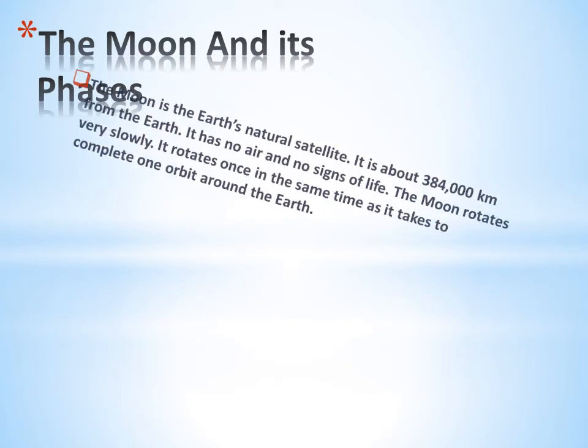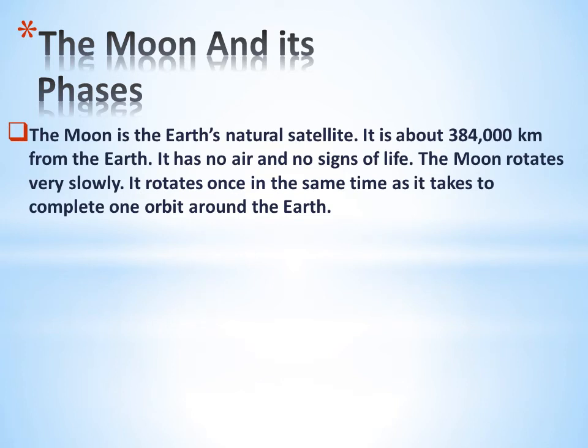The moon and its phases. The moon is the Earth's natural satellite, 384,000 kilometers from the Earth. It has no air and no signs of life. The moon rotates very slowly. It rotates once in the same time as it takes to complete one orbit around the Earth.